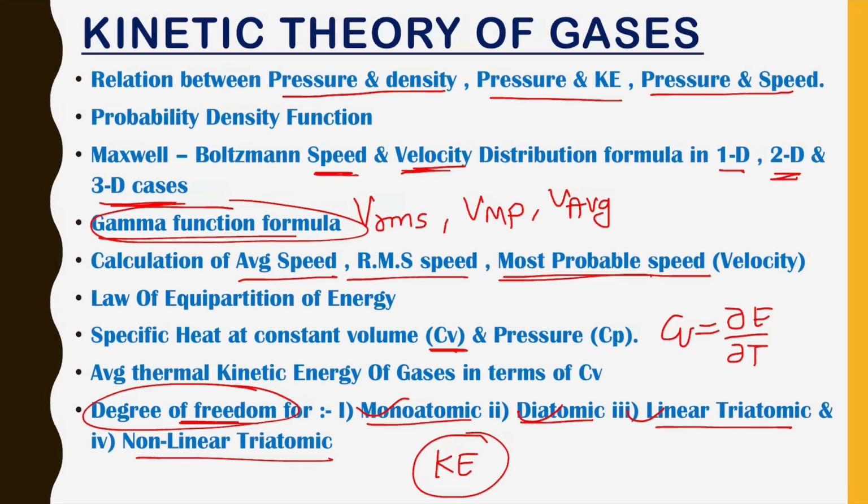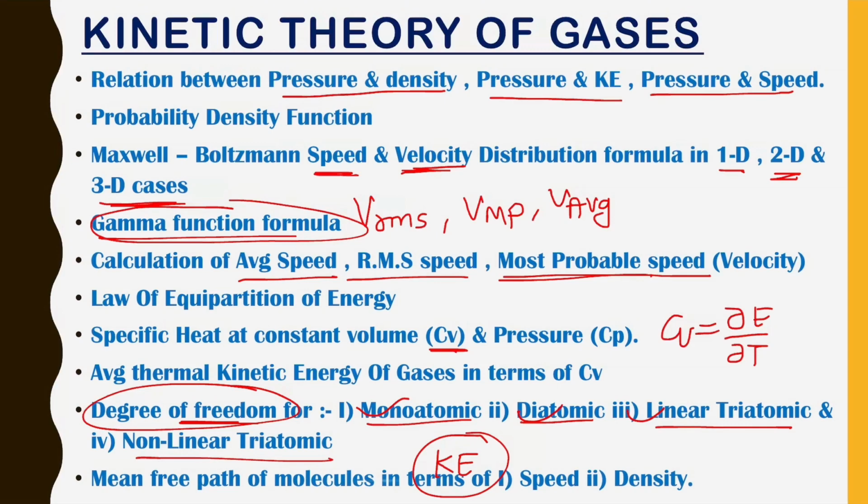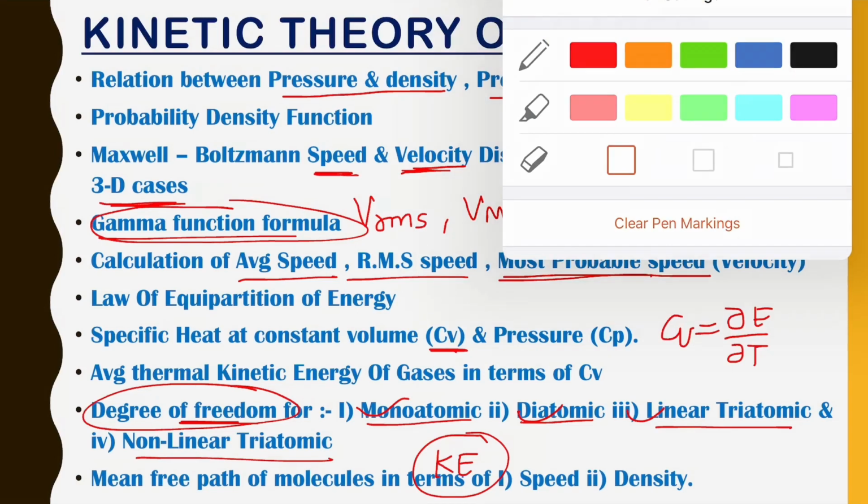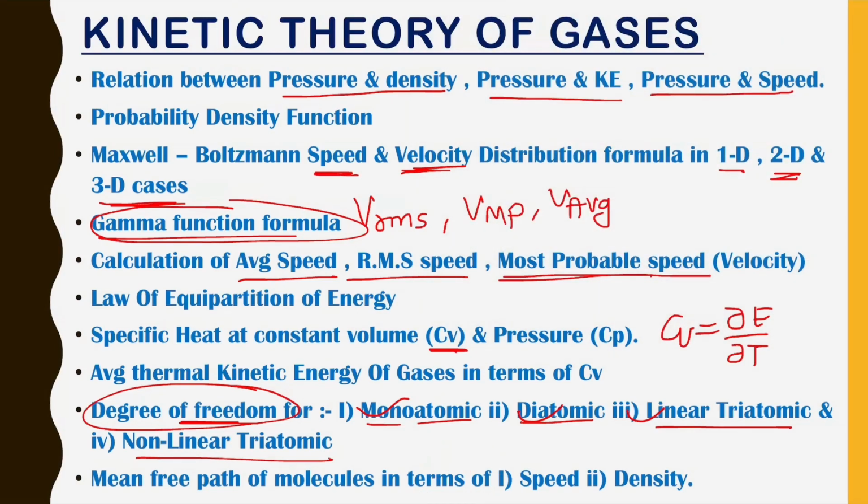So the next topic will be mean free path of molecules in terms of speed and density. The next topic in kinetic theory is what? It is mean free path of molecules in terms of speed and density. There is a very simple formula and a very simple concept also. You just need to remember this formula in terms of speed and in terms of density both. Okay, so let's move ahead. This is it for kinetic theory, guys.